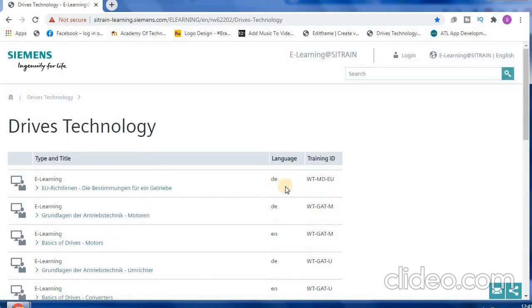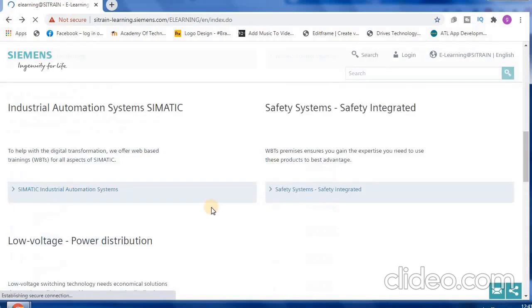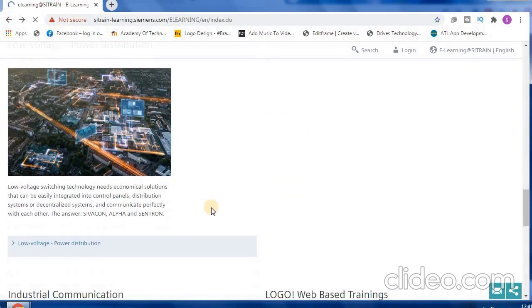It is recommended for you guys to go for these courses as it is a worldwide course. You can go for any of the languages, any of the courses you are interested in. I strongly recommend you guys go for this course as it is provided by Siemens free of cost. It's a great opportunity to grab this chance.